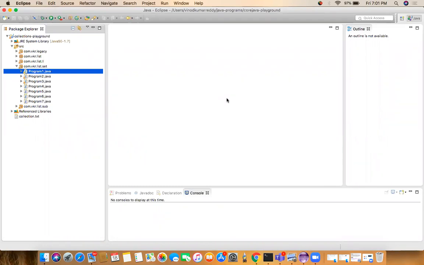Hi. Today, let's get started. Today we can see the set interface. How to use the set interface? Under the set interface, what all classes are there? According to our requirement, in which scenario we have to use the classes of the set interface, that we can see.